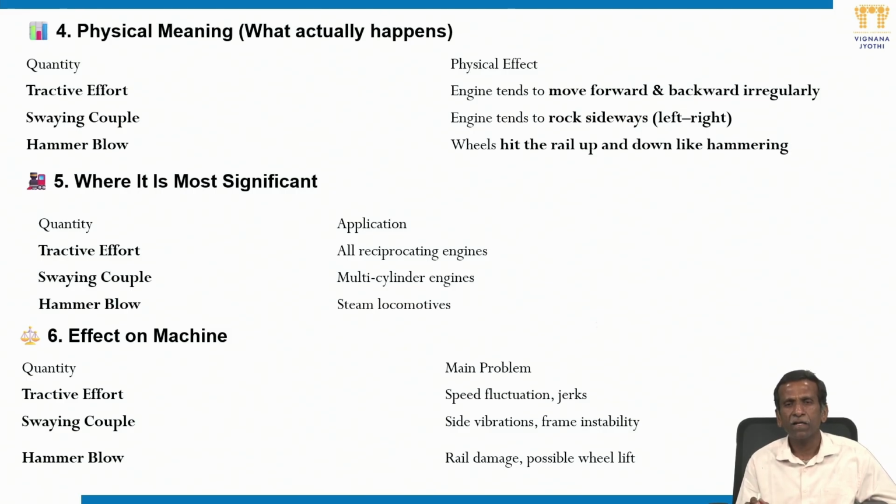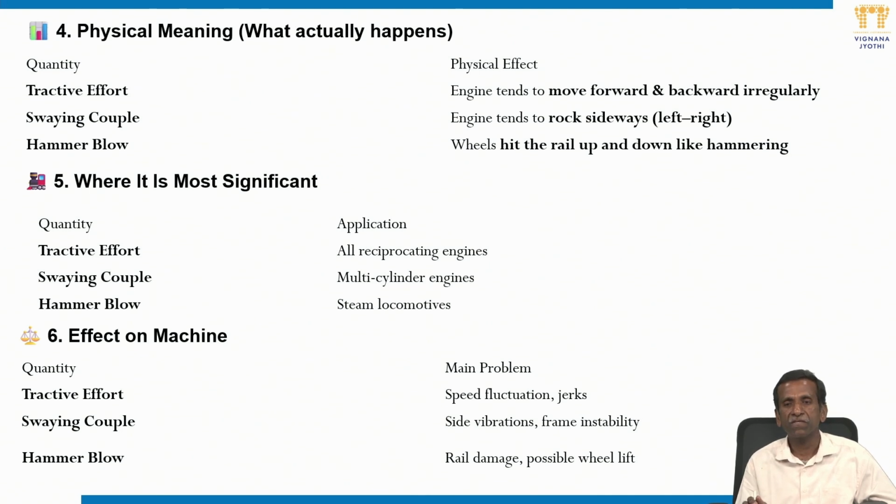Swaying couple: what is the effect? The engine tends to rock sideways, because it is the component perpendicular to the line of action, left and right. Its magnitude also varies. It is all an effect of the force on the piston. The acceleration of the piston is continuously varying, which leads to the inertia force also varying.